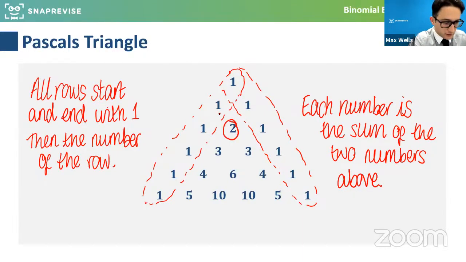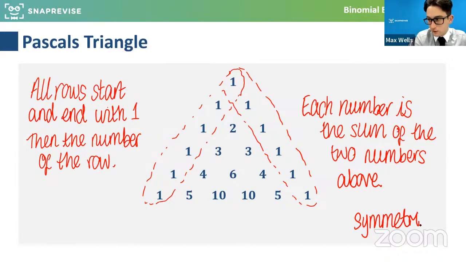So for example, this 2 is 1 plus 1, this 4 is 3 plus 1, this 10 is like having your 6 plus your 4. So you generate the numbers below by adding the 2 numbers above it. And then we can see how it works. Okay, it's also symmetric. And it's also fundamental for this thing called combinations that we're going to be doing today.